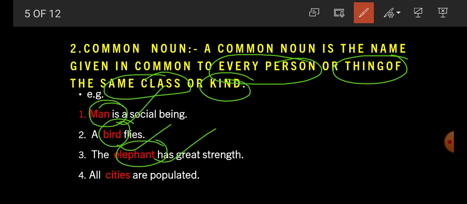All cities are populated. Here student, all cities. Cities indicate what? All the cities. All the class of cities. So here this is common noun. So student, what is common noun? Common noun is the name given in common to every person or thing of the same class or kind. So here man indicate all the human being, bird indicate all the birds, elephant indicate all the elephant, and cities indicate all the cities, and that's why they are common noun.